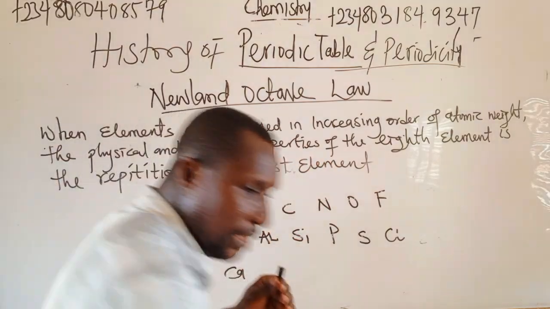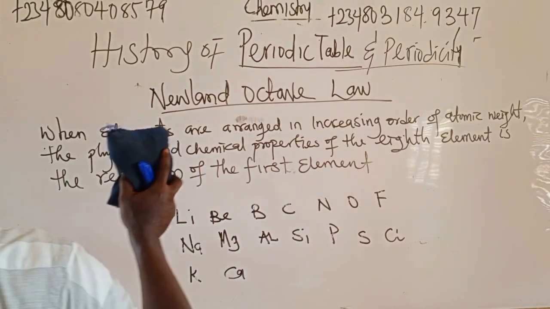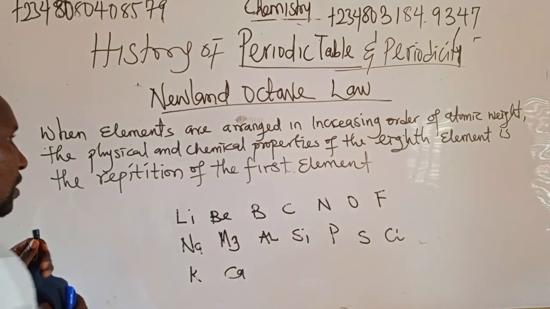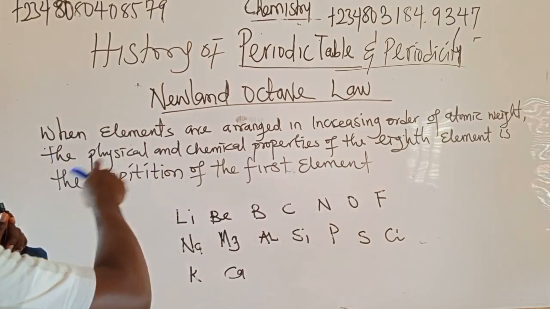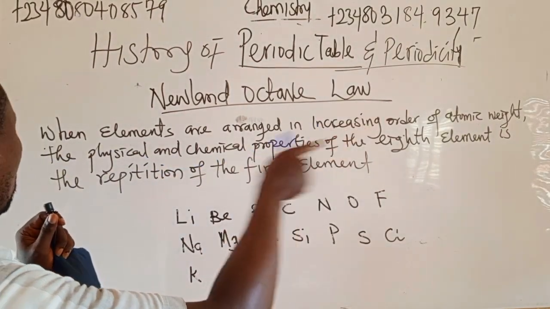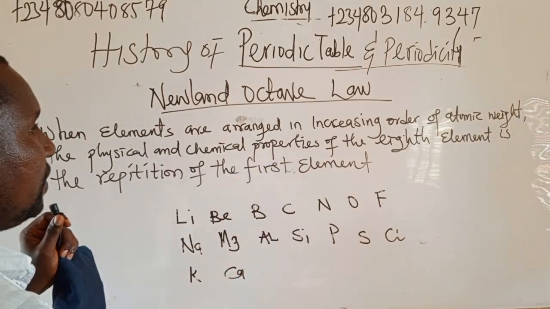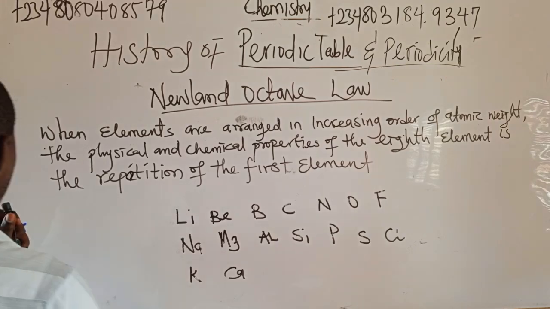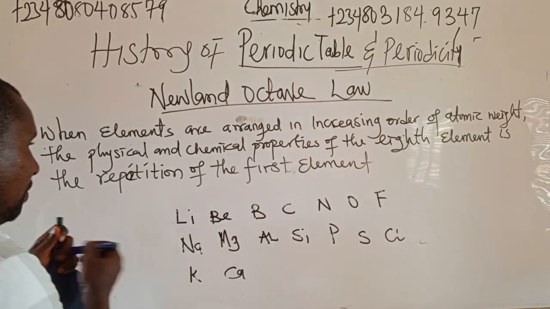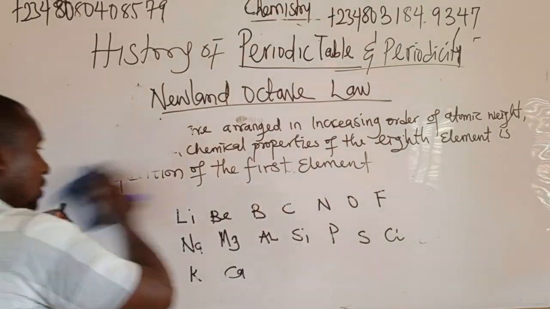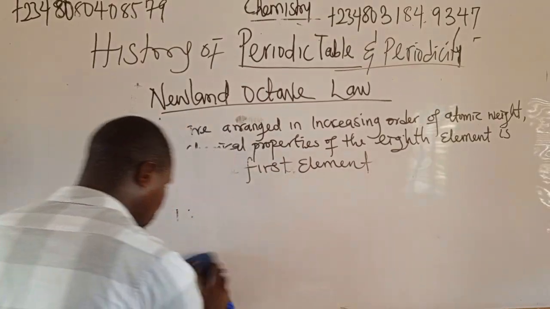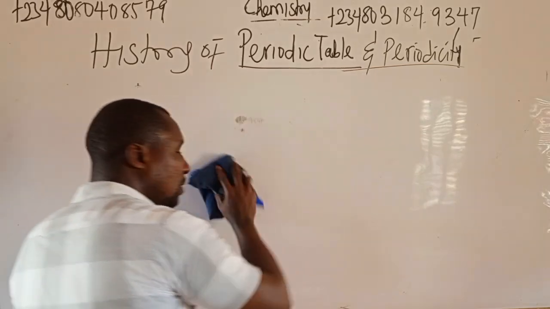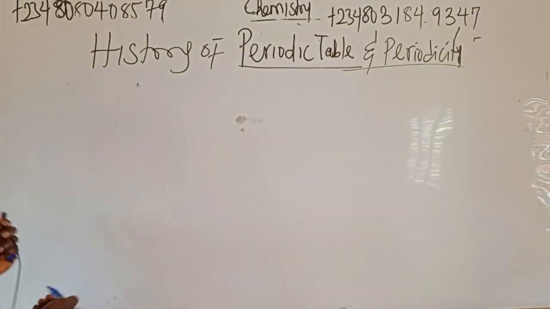Let us look at the demerits. I said when elements are arranged in increasing order of atomic weight, the physical and chemical property of the eighth element is the repetition, please take note, repetition of the first element. Let's look at the demerits. Number 1, discovery of noble gases.